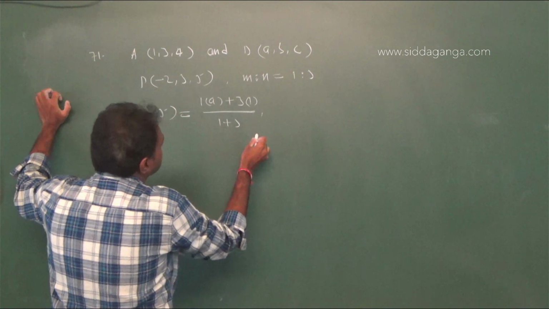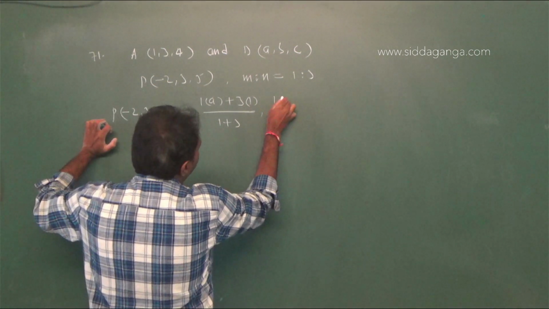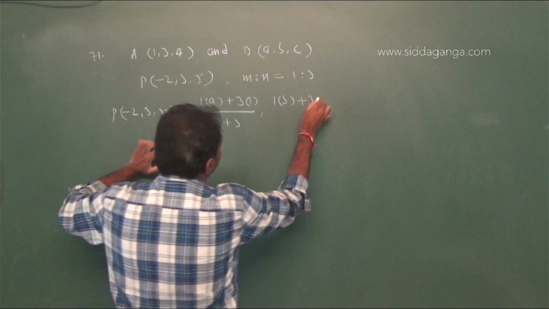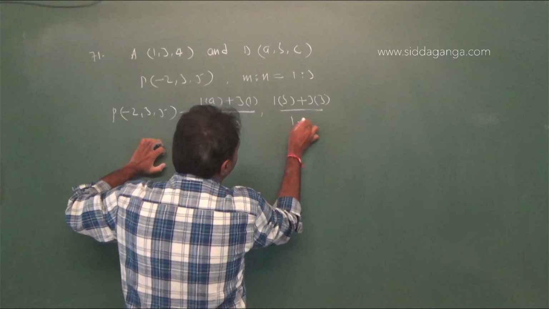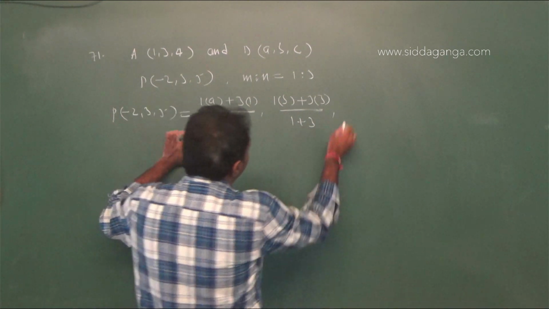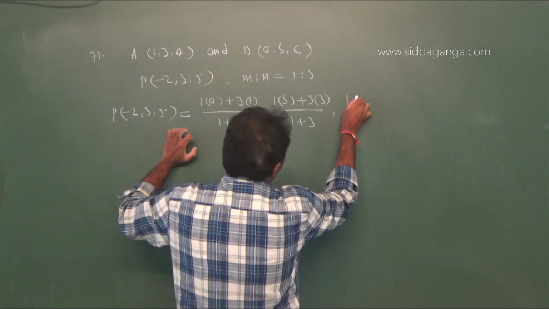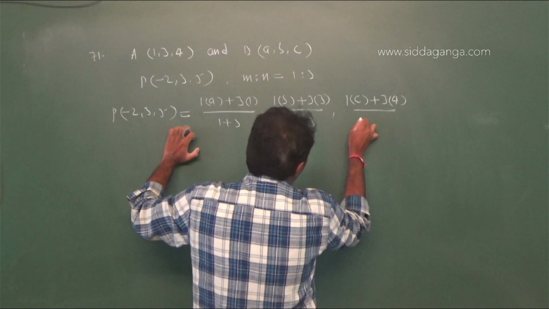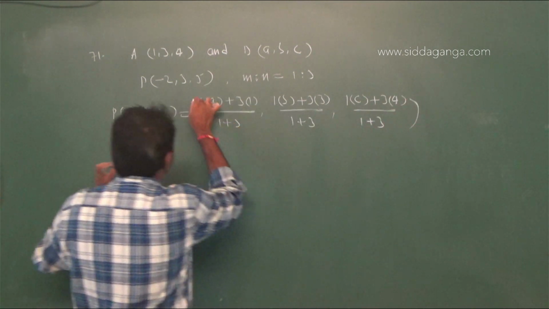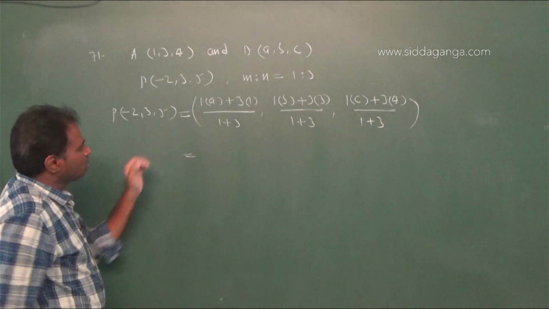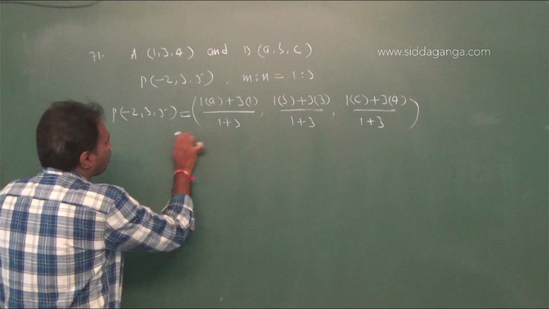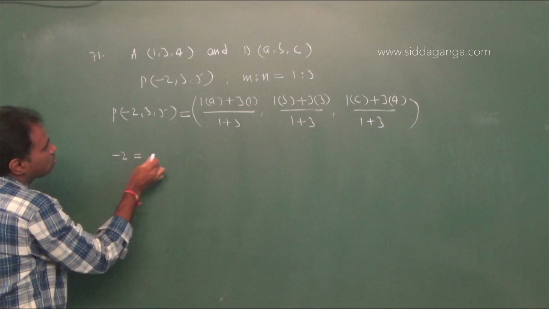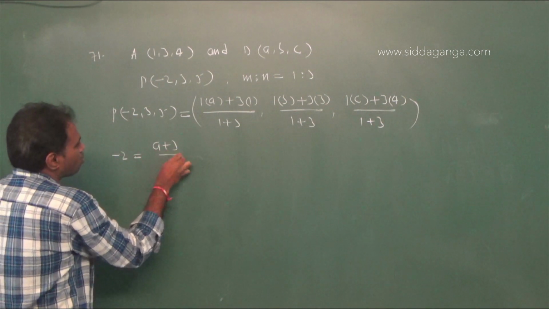Next 1 into b plus 3 into 3 divided by 1 plus 3, and 1 into c plus 3 into 4 divided by 1 plus 3. Now x coordinate you equate, that is minus 2 equal to a plus 3 by 4.